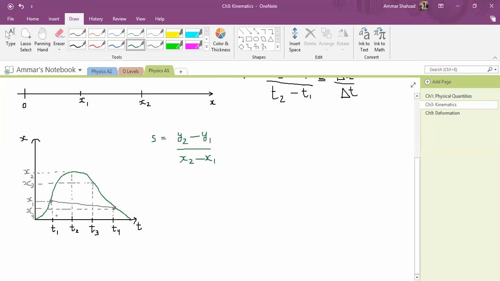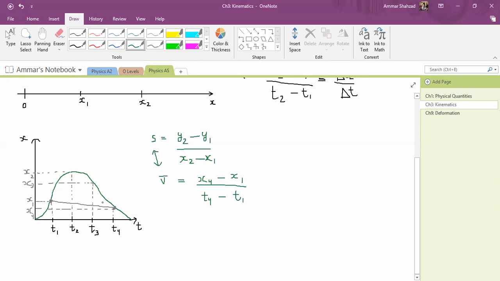So if I ask you to find the average velocity between T1 and T4, you will tell me that average velocity V is just x4 minus x1 over T4 minus T1. We took x for the y-axis and t is on the x-axis. So you see, these formulas are basically the same.